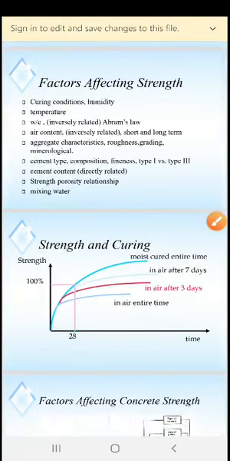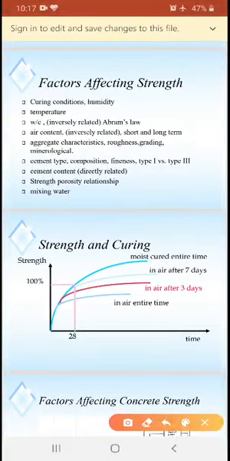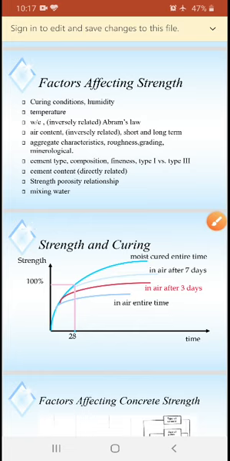Next one is factors affecting compressive strength. First one is curing condition. As we already told in the previous video lectures, curing is the most important thing because it will be subjected to heat of hydration completely. If it never reaches its maximum limit, suppose we leave the concrete without curing, the compressive strength will be reduced automatically.